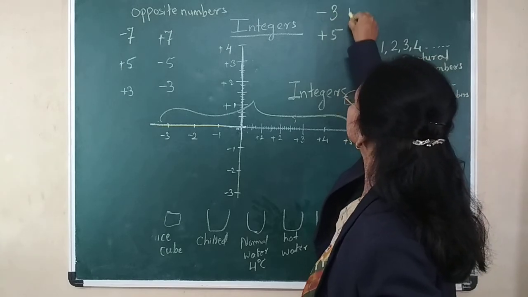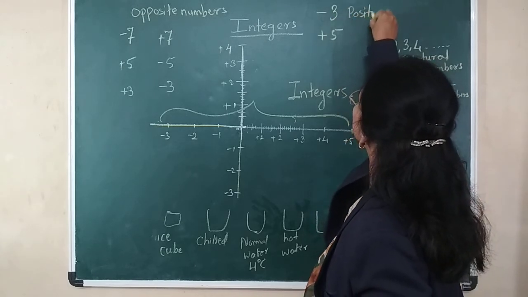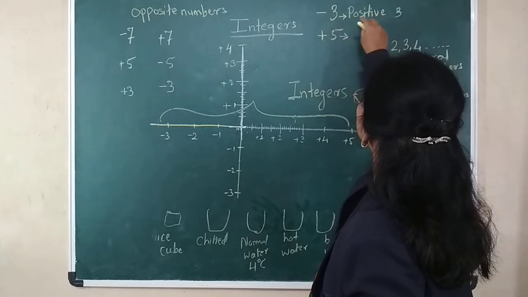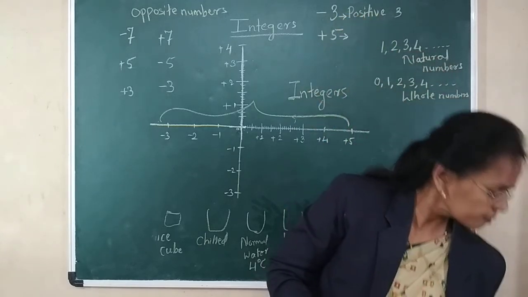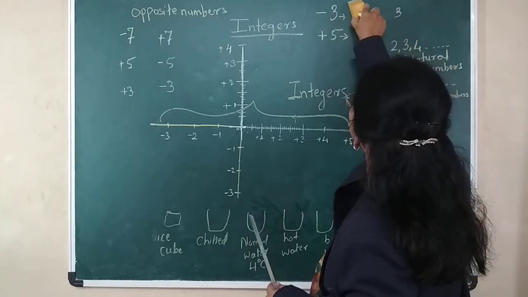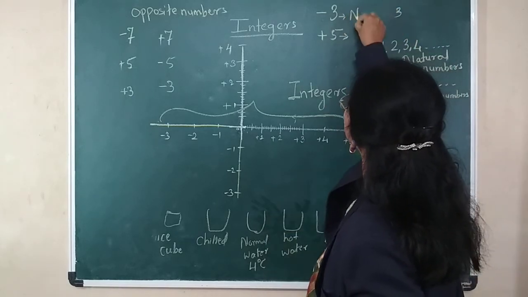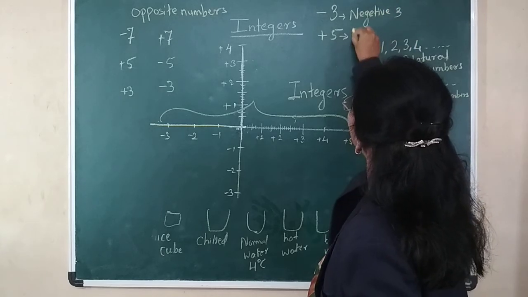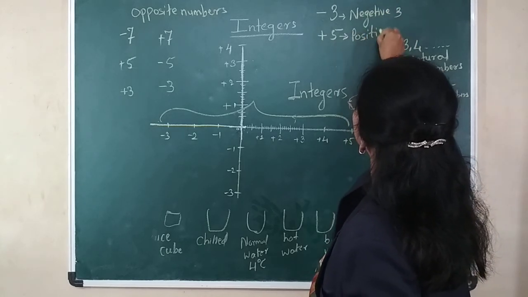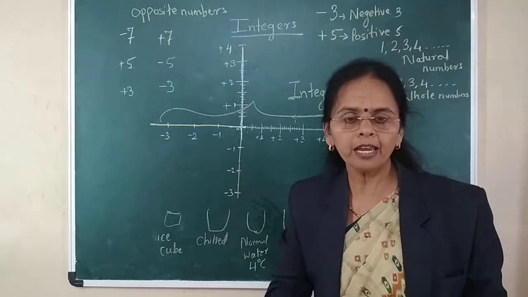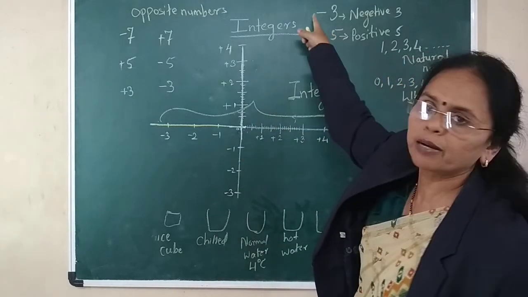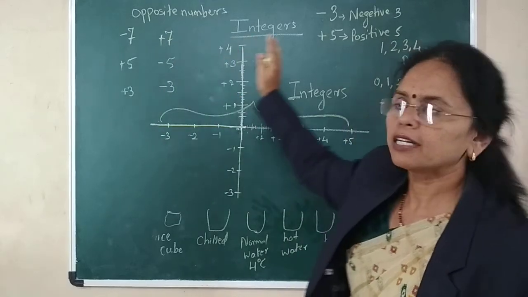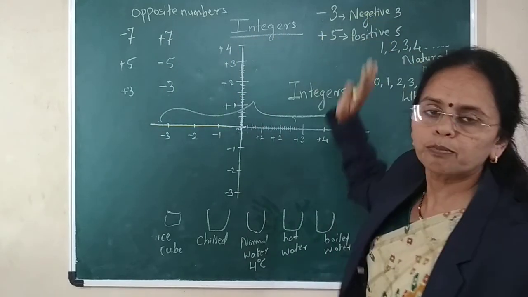Here I will call it positive 3 and negative 3 and positive 5, and not plus 5 and minus 3. The sign given before the number is said to be negative or positive.